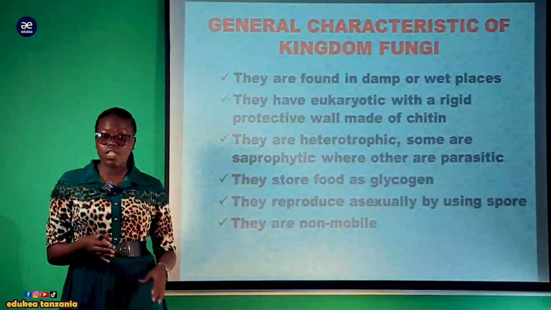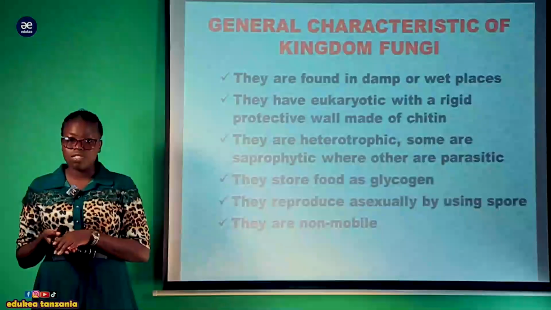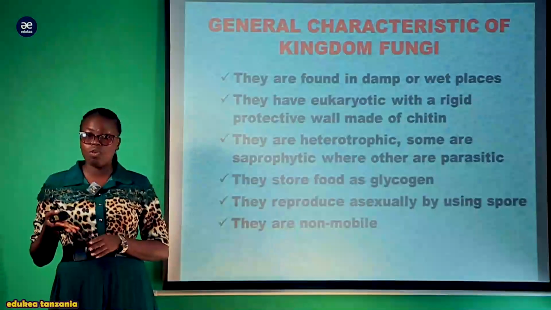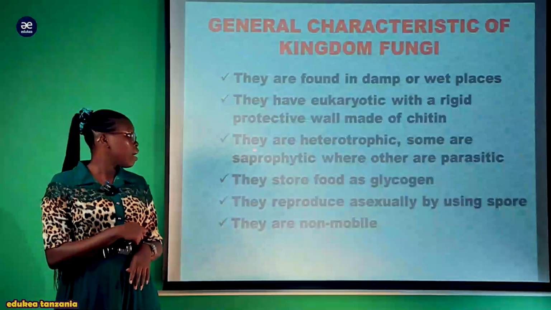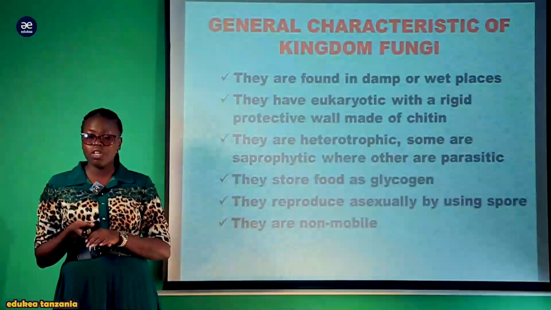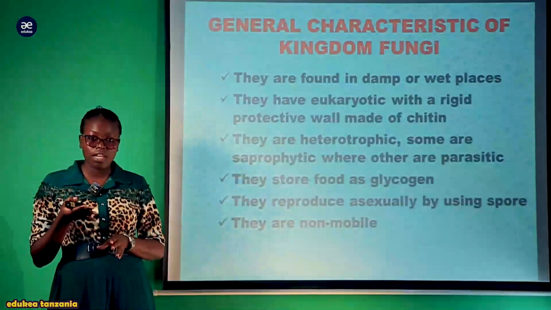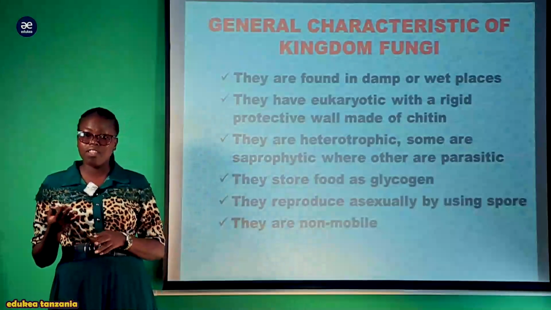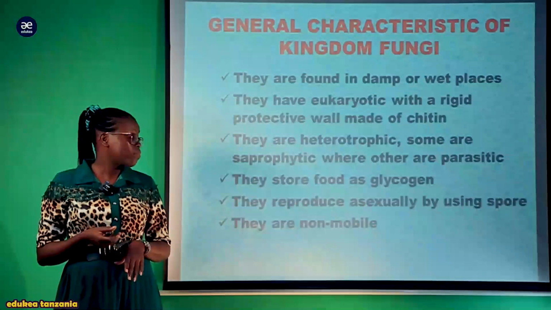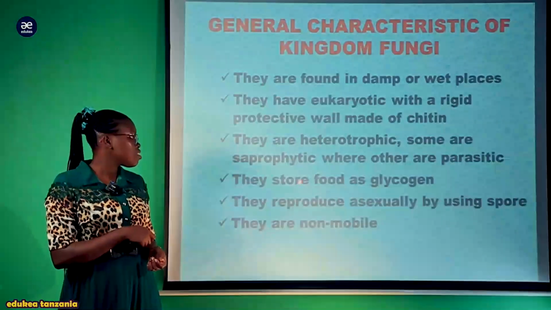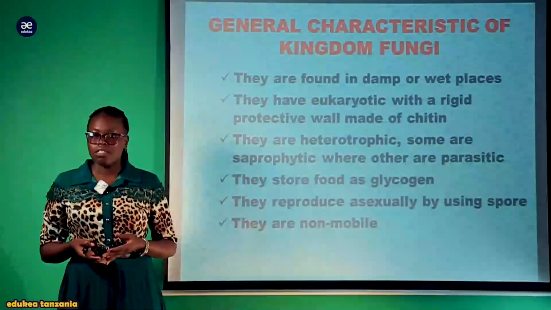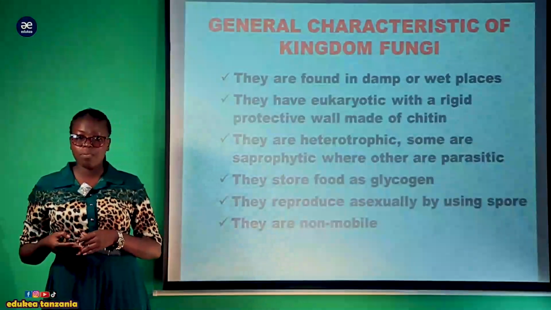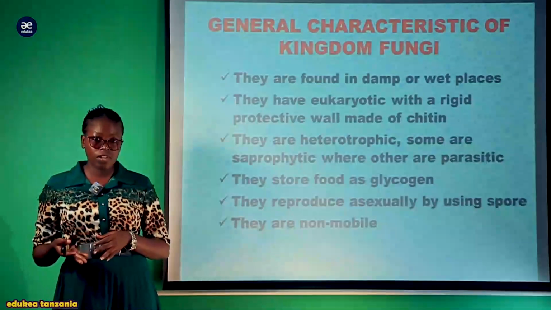Heterotrophic organisms depend on other sources as food, meaning that they are unable to manufacture their own food. Saprophytic ones feed on dead or decaying organic matter, while parasitic ones feed on other organisms and at the same time harm them. They store food as glycogen. Fungi store food as glycogen, as do other living organisms; for example, human beings also store food in the form of glycogen.